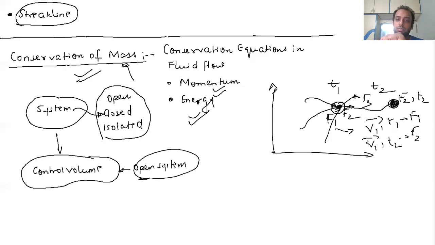According to the Eulerian coordinate system, the velocity vector at that new point is, let's say, v2 vector at time t2. Now we are talking about this fluid particle F1 only.